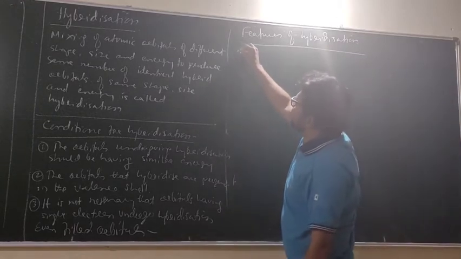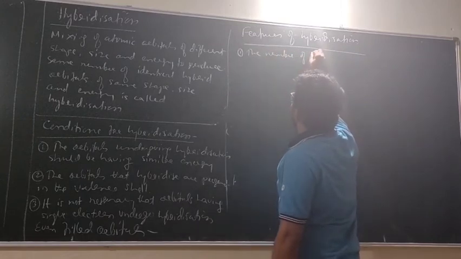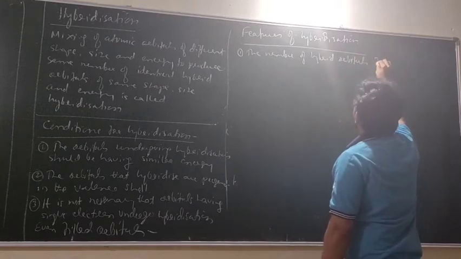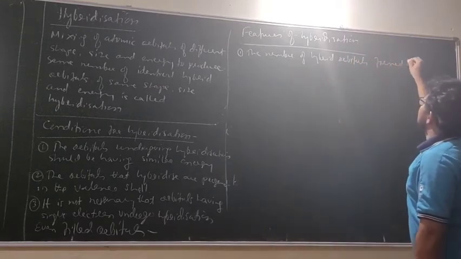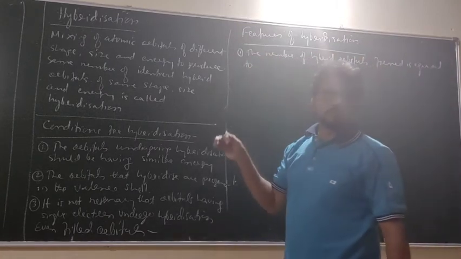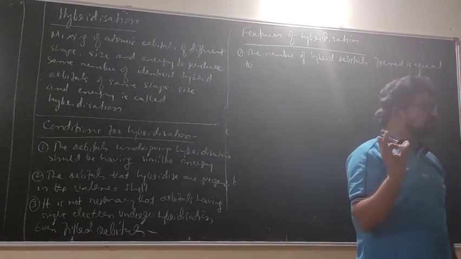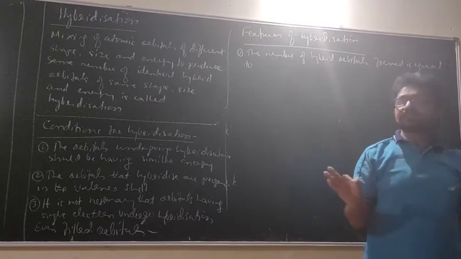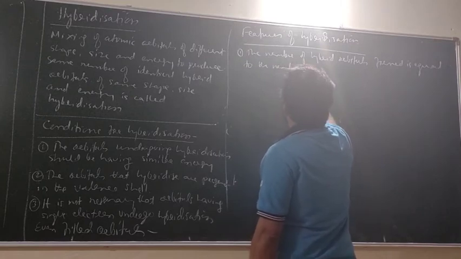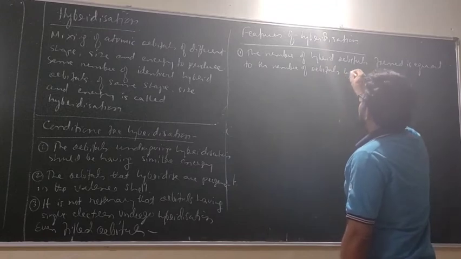See, that I already told you. The number of hybrid orbitals formed is equal to the number of orbitals hybridized. I told you, if 3 orbitals are mixed, 3 hybrid orbitals are formed. 4 mixed, 4 are formed.